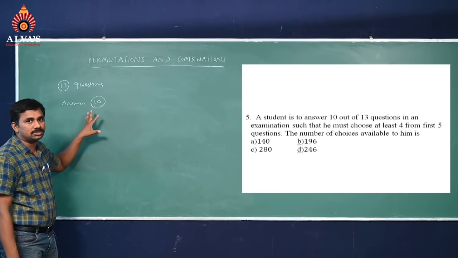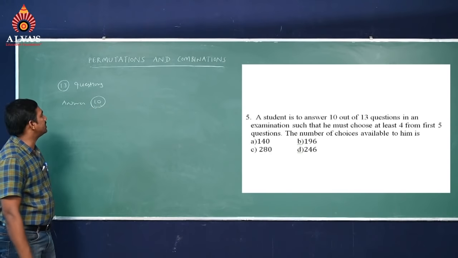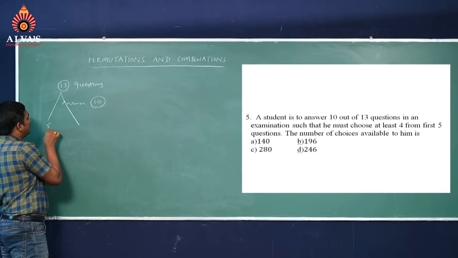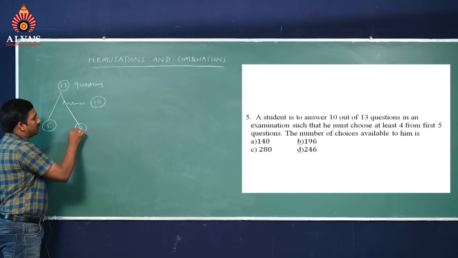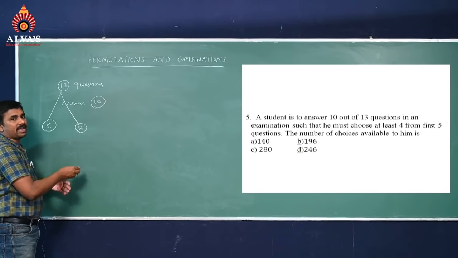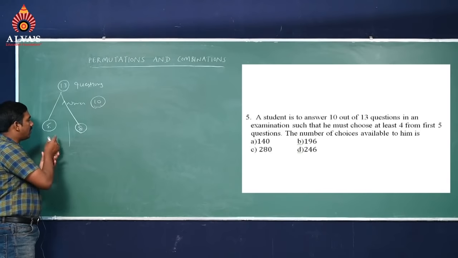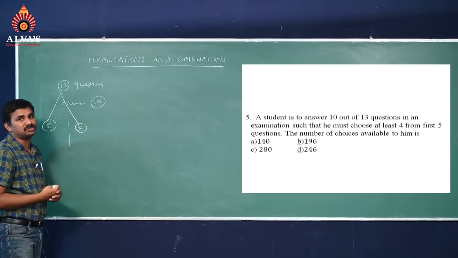He must choose at least 4 from first 5 questions. That means out of 13, if you divide, it is the first 5 questions and the next 8 questions. 2 sections like first 5 questions and next 8 questions. At least 4 we have to choose from 5. At least 4 means 5 also we can choose.